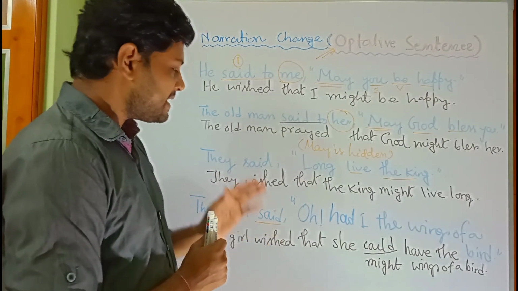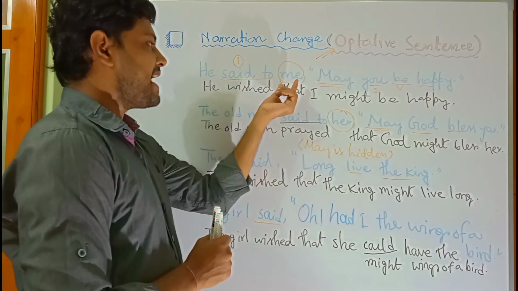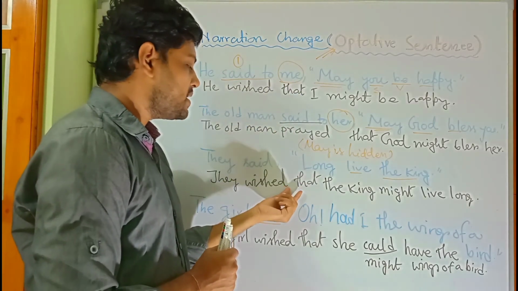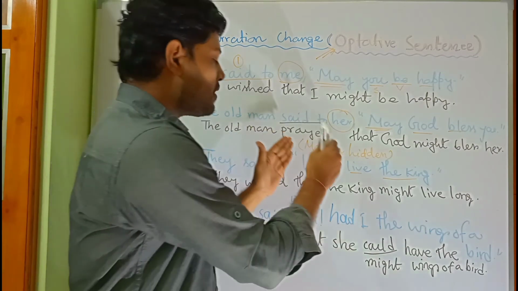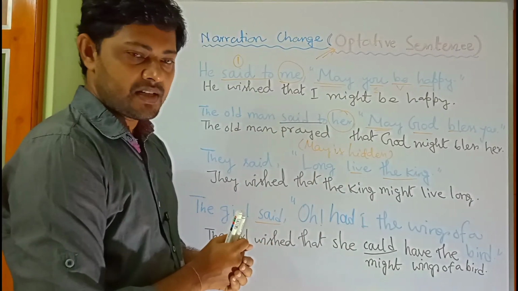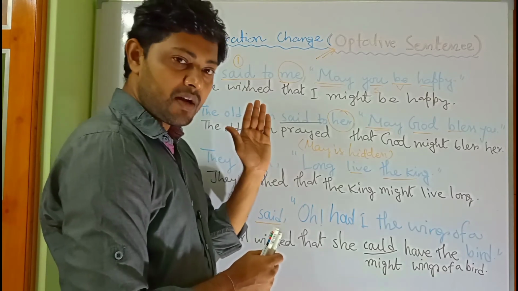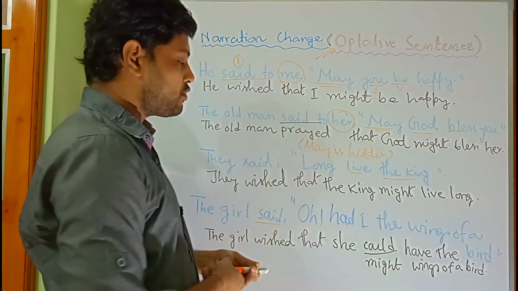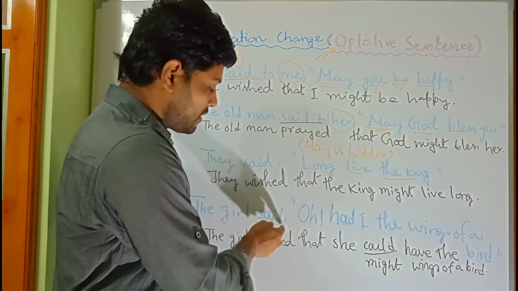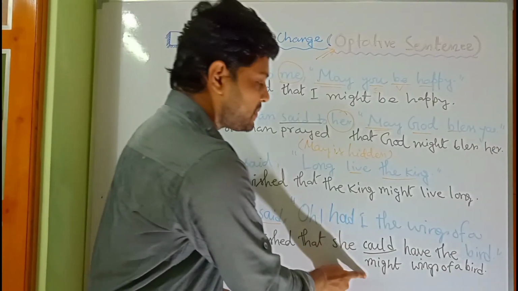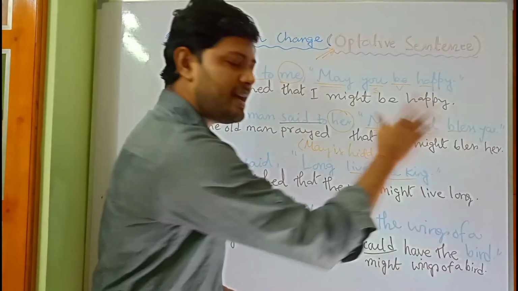And remember, in any case the narrative, the listener, will not be in the indirect speech. After that we have to think about the subject. Then whether the modal verb is present or not, we have to write might, in the past, since the reporting verb is in the past tense. We have to write might, then the main verb, then the predicate.